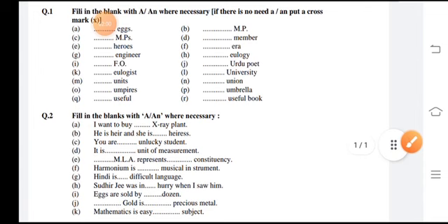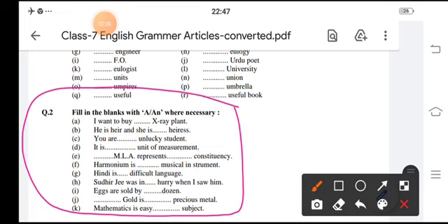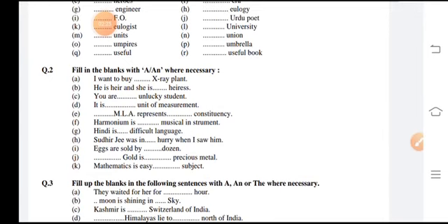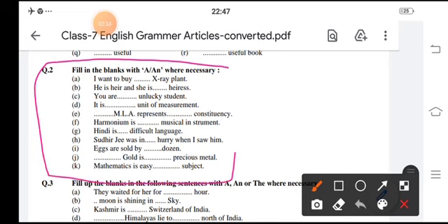In exercise 2, again you have to fill in a and an where necessary. If it is not necessary, you just cross it out. For example, I want to buy an X-ray plant. So you have to fill in these exercises with a and an where necessary. If it is not necessary, just cross it out.